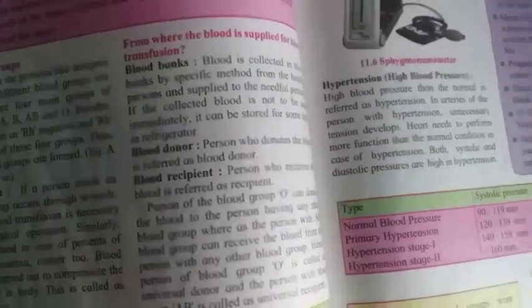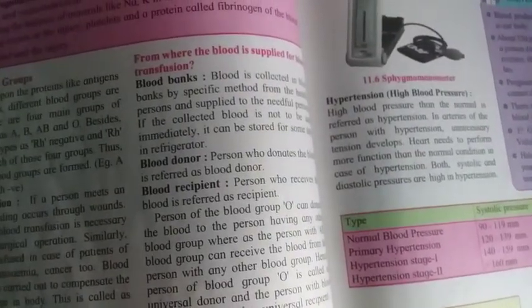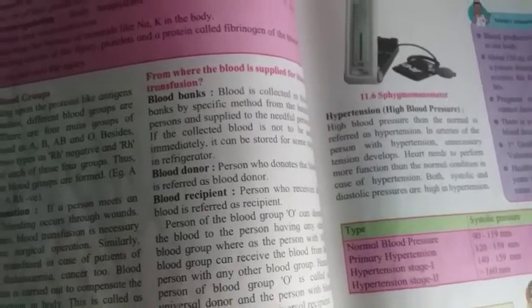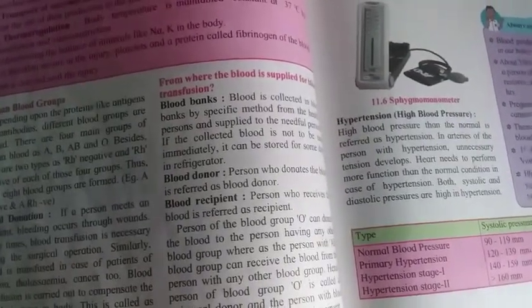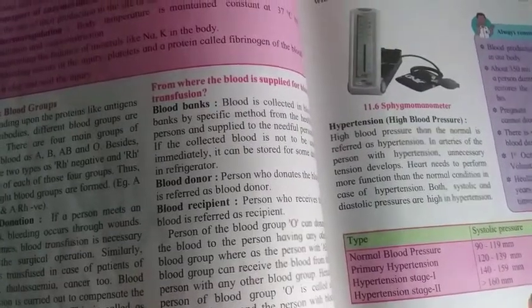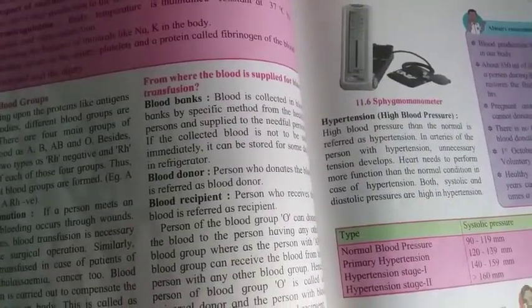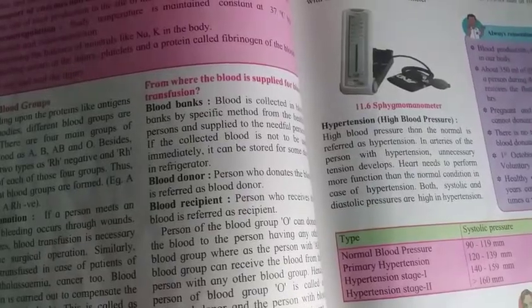Next, there are various blood banks which are storing and providing the blood, from where the blood is supplied for blood transfusion.